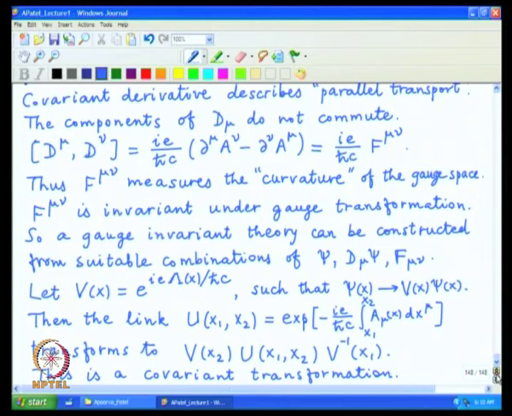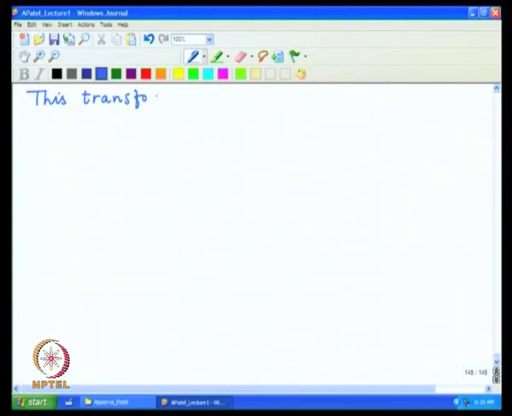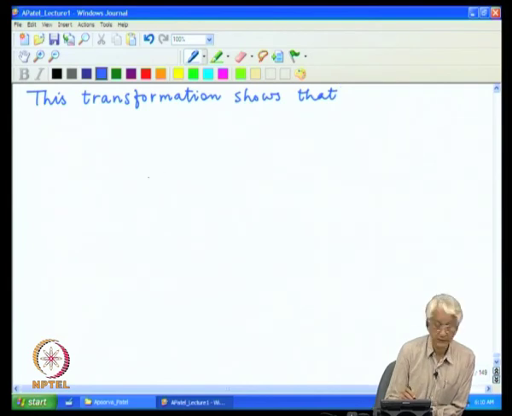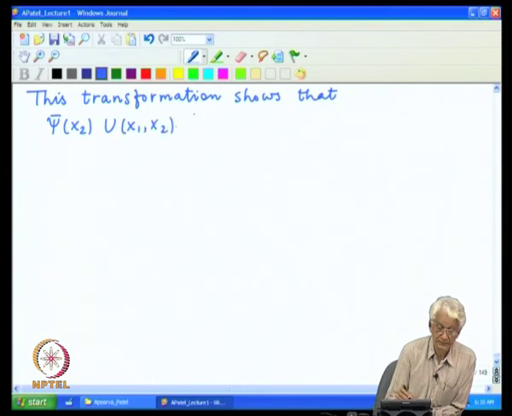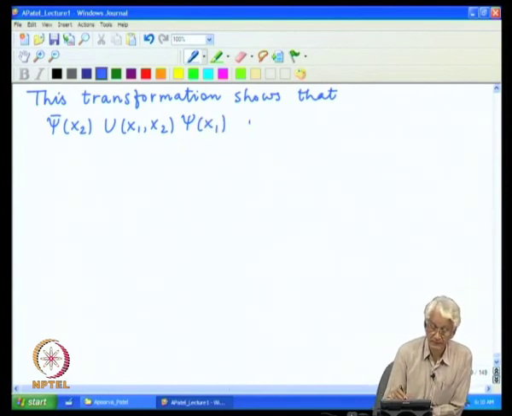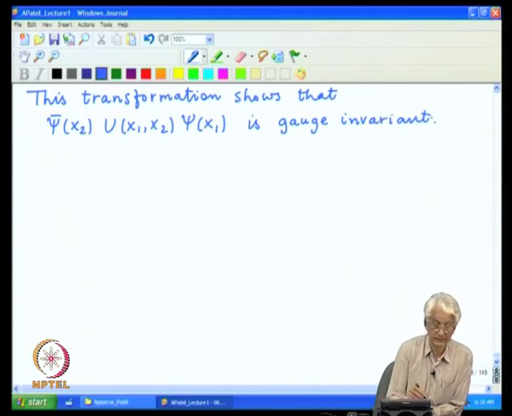So, this transformation shows that one can have psi bar x 2 u x 1 x 2 psi x 1 is gauge invariant.